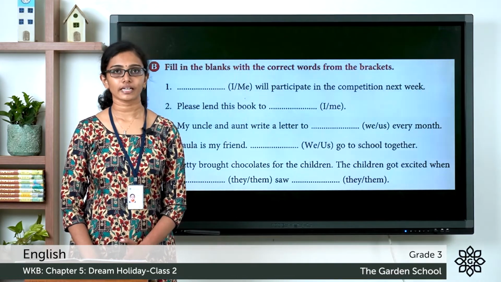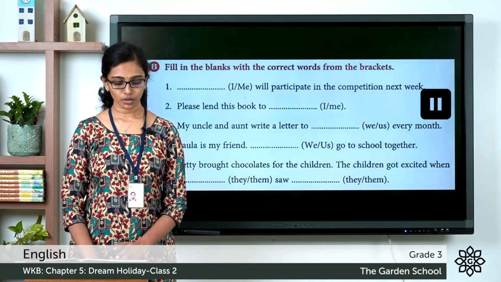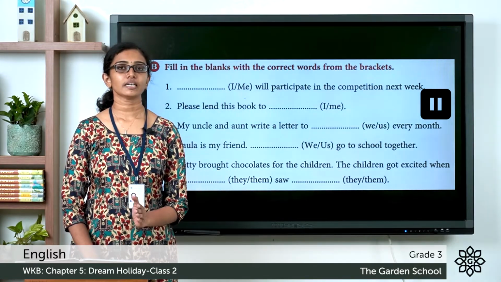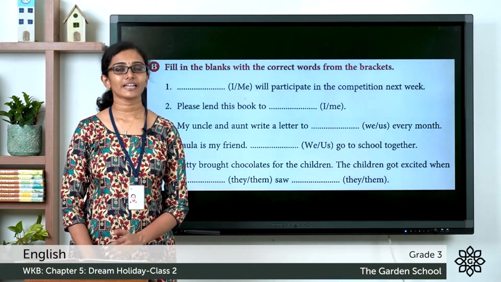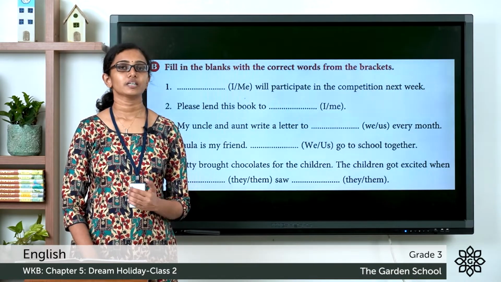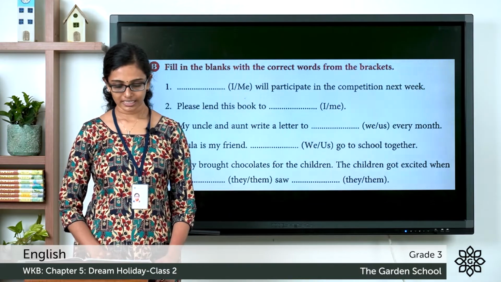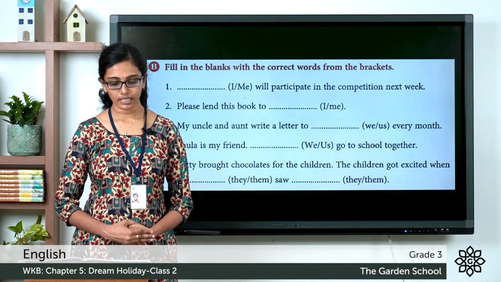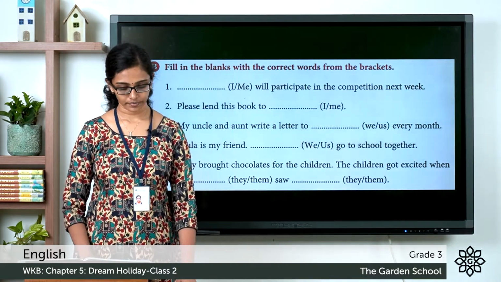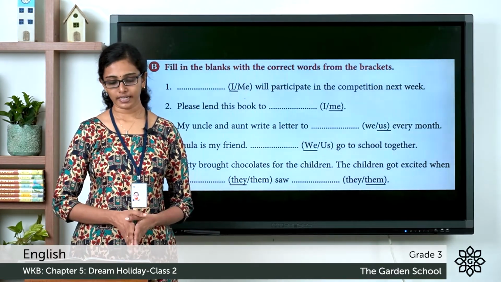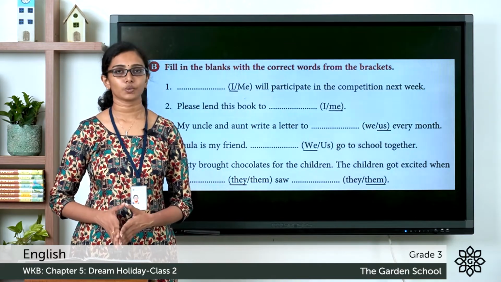You can do this as an activity now. Please pause the video, choose the correct option for each question. You can finish the activity and come back. Hope you are done with that. Now let's see each question one by one. The first one, blank will participate in the competition next week. Is it I or me? It should be I will participate in the competition next week.